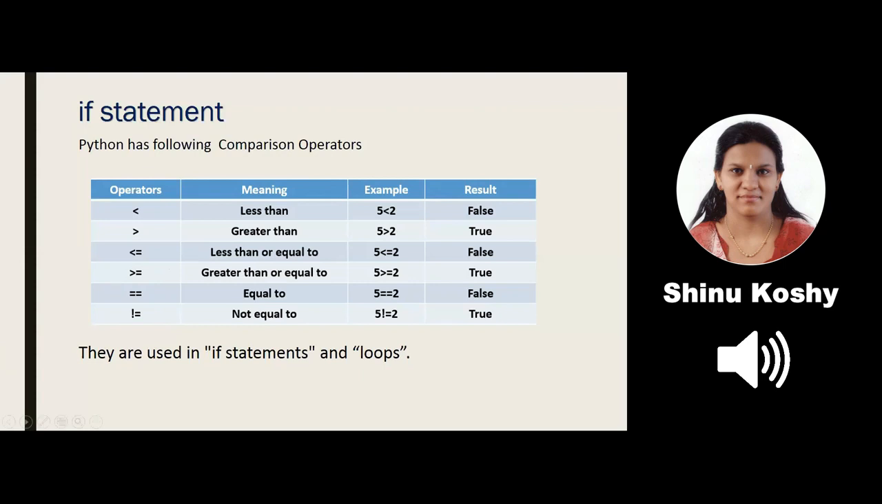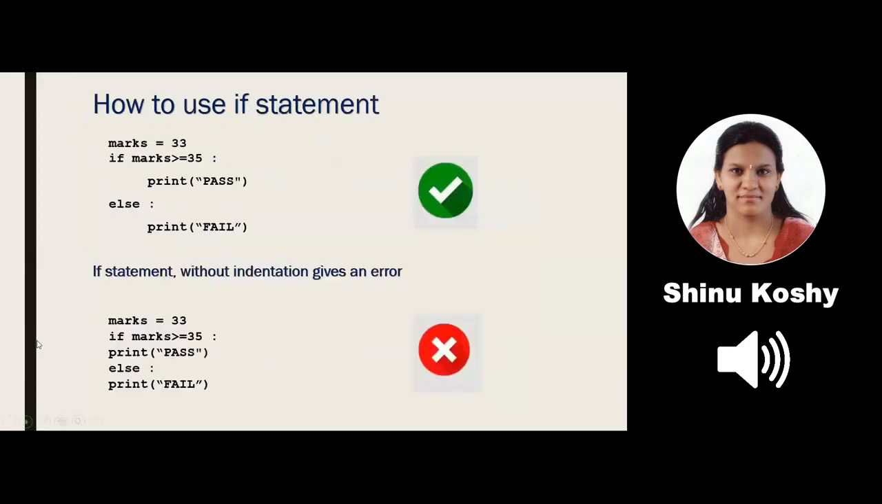These comparison operators are used in if statements and loops. So just have a look at the comparison operators available in Python. I'm only covering the basic operators here, which is required for your lab cycle. Now, we'll show you the syntax, how to use the if statement.